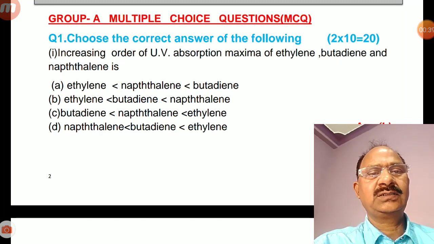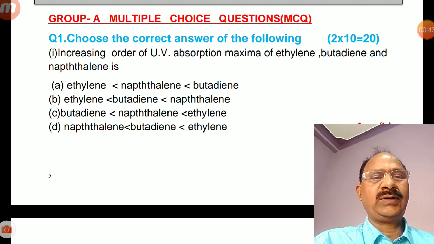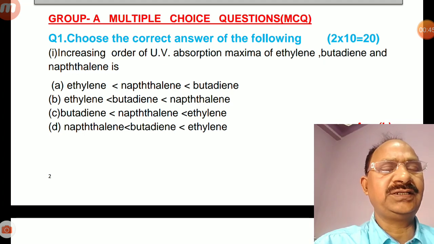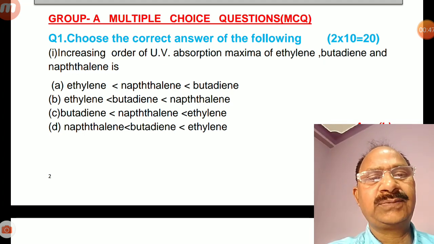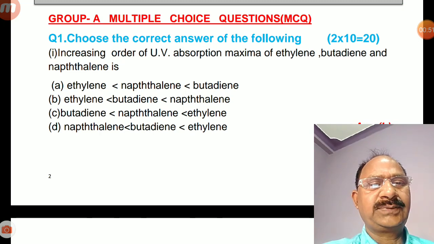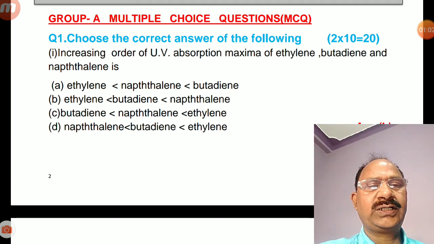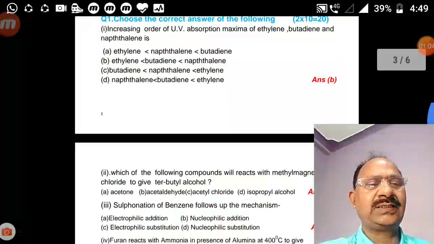First question, increasing order of ultraviolet absorption maxima of ethylene, butadiene and naphthalene is. First choice is ethylene, naphthalene, butadiene. Second choice is ethylene, butadiene and naphthalene. Third choice is butadiene, naphthalene, ethylene. And fourth choice is naphthalene, butadiene and ethylene. The correct answer is B.